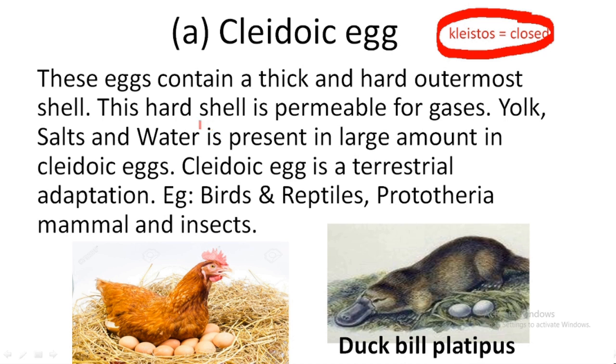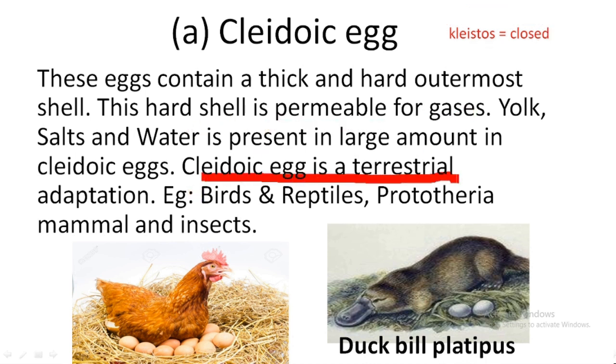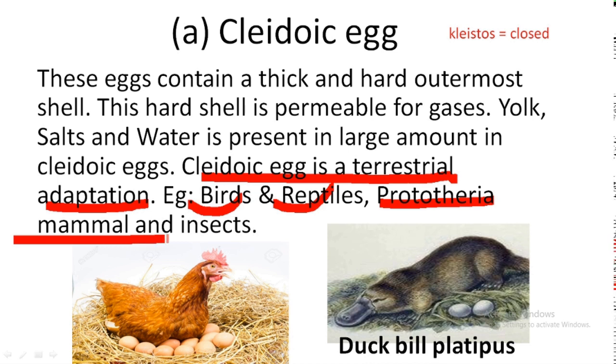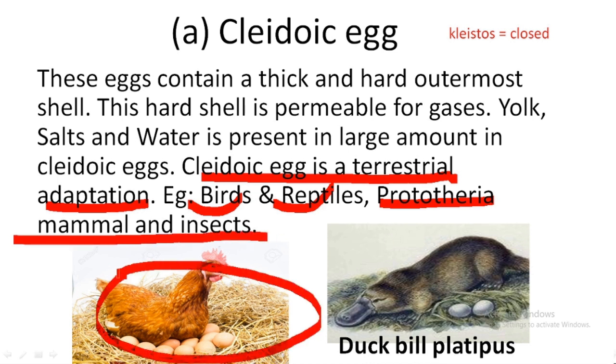In this type of egg, the egg is totally protected under a hard covering, which we call a shell, made up of calcium carbonate, and this shell is permeable to gases. So it is a terrestrial adaptation, and it is found in birds, reptiles, prototherian mammals and insects. Like you can see here, a bird with its egg, and the duck-billed platypus with its egg, right?